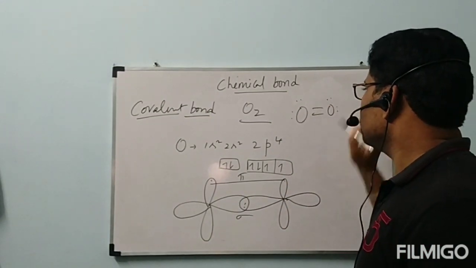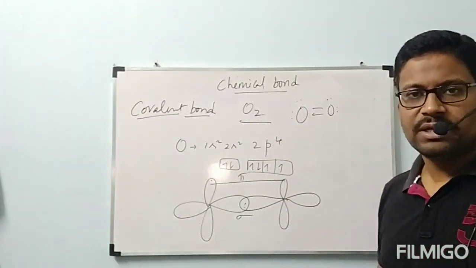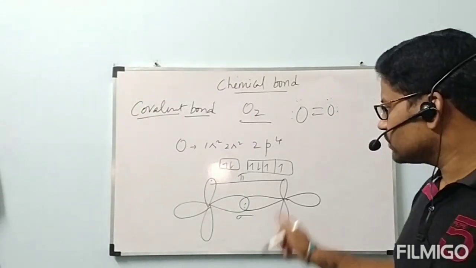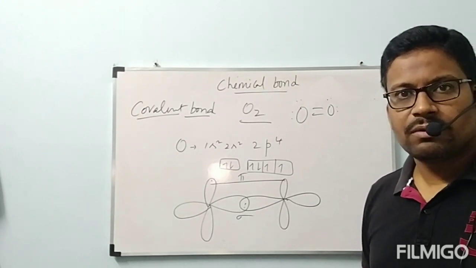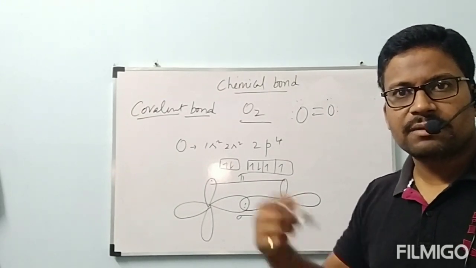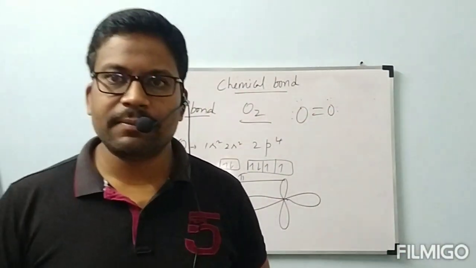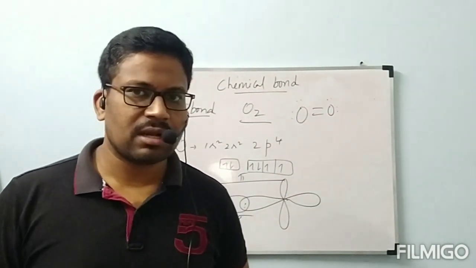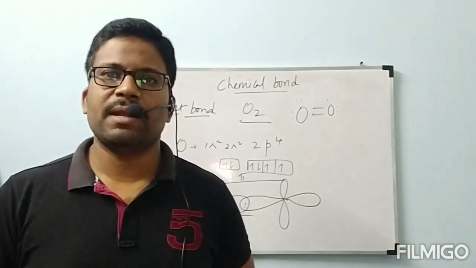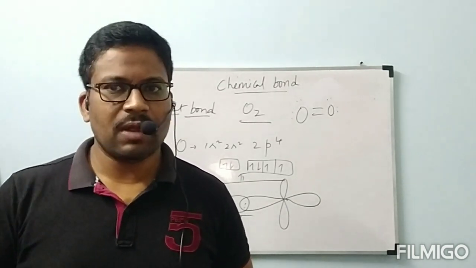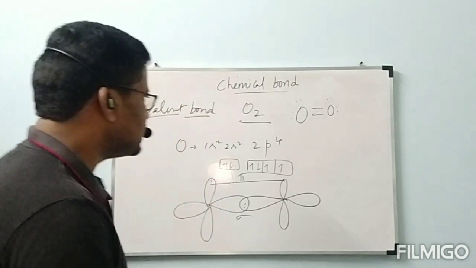After the formation of the double bond, the first oxygen has 2 lone pairs and the second oxygen has 2 lone pairs. Now the definition of lone pairs and bond pairs we will see. Before that, this is the formation of the double bond in oxygen, in which we have O double bond O. One bond is called sigma bond and another bond is called pi bond. If you have multiple bonds, 2 bonds, 3 bonds are the maximum number of bonds. In that only one sigma bond is possible, the remaining are all pi bonds only. If you have multiple bonds between 2 atoms, definitely 1 bond is a sigma bond, the remaining are pi bonds. This is about formation of oxygen.